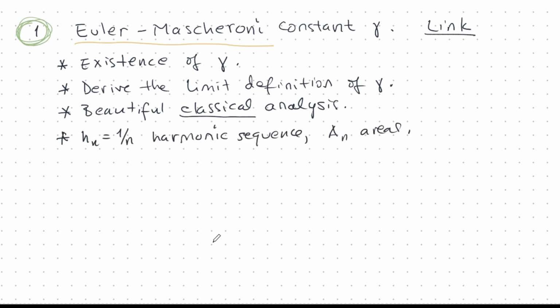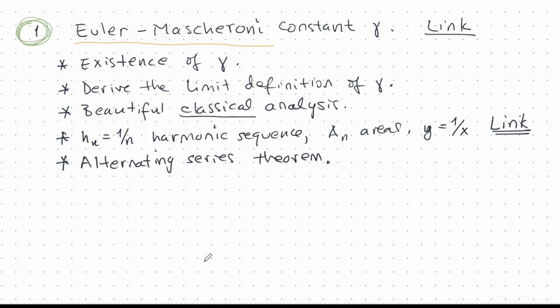We need some results about the Hn, or 1 over n harmonic sequence, and the areas underneath the curve y is 1 over x. And I did that in the last video just before this one, so I will give you a link to that. You should watch that. I'll review this just a little bit in this video, so maybe you don't need to watch it. But if you want to see the proofs of these things, yeah, watch it.